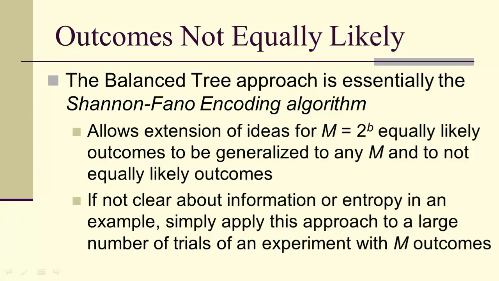So if outcomes are not equally likely, the balanced tree approach is essentially what's called the Shannon-Fano encoding algorithm, and it simply is a way of allowing the extension of ideas for 2 to the b equally likely outcomes to be generalized to any m and to not equally likely. Now the other thing is, if you're not clear about information entropy, then just use this balanced tree approach to make sense of what you're actually looking at.